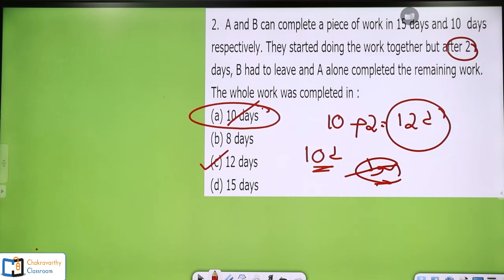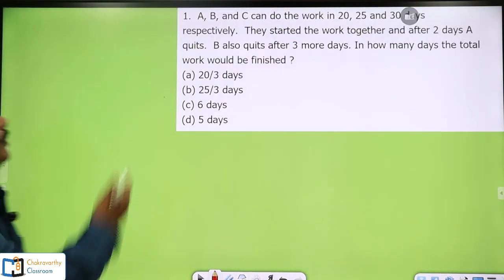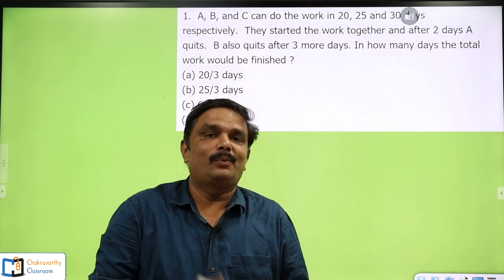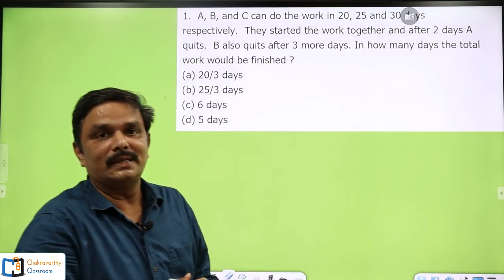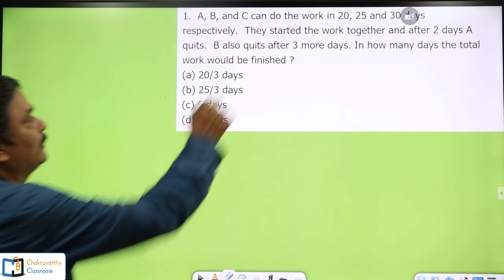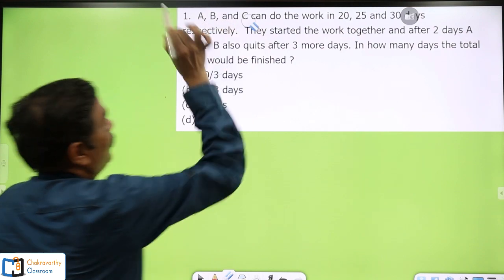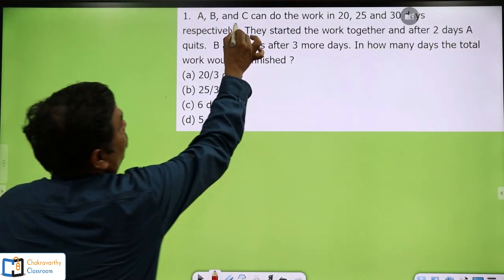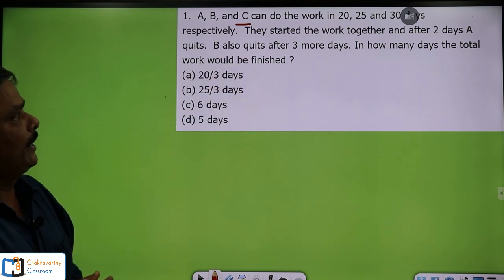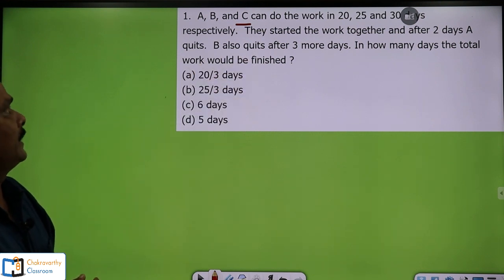Alright, now go to the next one. The second problem, I have already sent that problem to you, or you make a note of it, pause the video and do it at your convenience. Now here you see A, B and C, a third person is also included. A, B and C can do a work in 20, 25 and 30 days respectively.